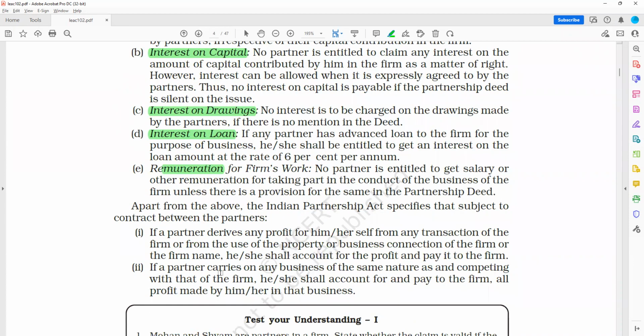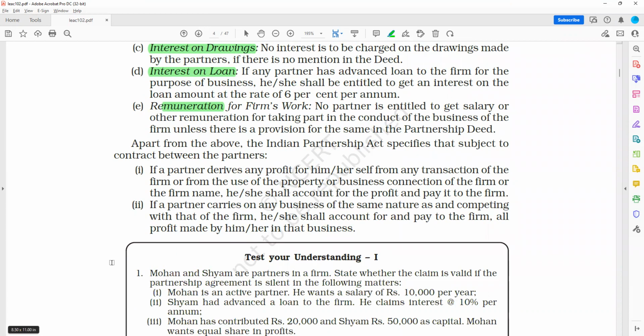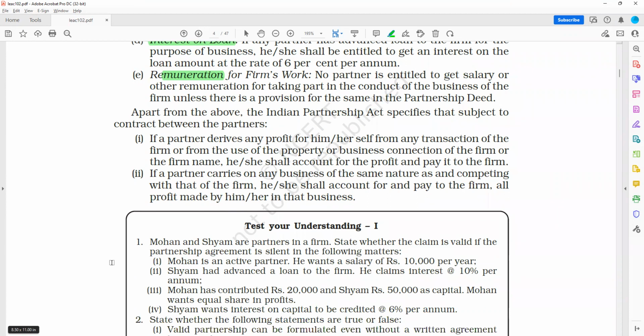Apart from the above, the Indian Partnership Act specifies the following, subject to contract between the parties. Use of property or business connection of the firm or the firm name, he or she shall account for the profit and pay to the firm. If a partner carries on any business of the same nature as and competing with that of the firm, he or she shall account for and pay to the firm all profit made by him or her in that business.